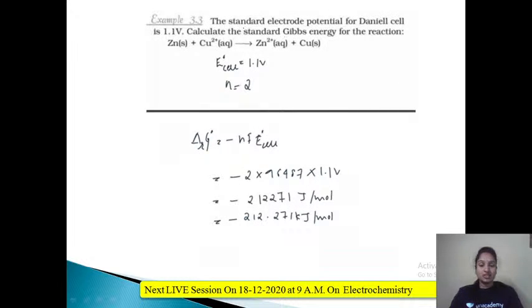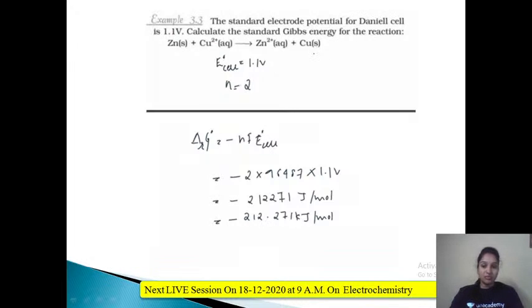Likewise, here there is also a calculation of standard Gibbs free energy. They have given the standard electrode potential for Daniell cell, that is 1.1 volt. Sometimes they may not give you that it is 1.1 volt. They may even say the standard electrode potential for Daniell cell is taken. So you need to remember that it is 1.1 volt, because Daniell cell, as I have already mentioned, is very important. Its potential is 1.1 volt and concentration of the reactants and the product is 1 molar. So they are asking you to calculate standard Gibbs free energy. E naught cell value they have given, 1.1 volt. Daniell cell equation also they may not give, so you should be able to write this Daniell cell equation.